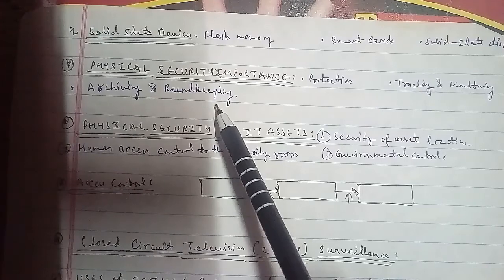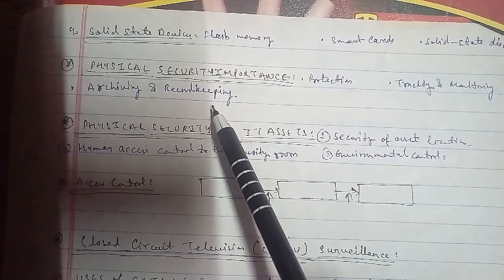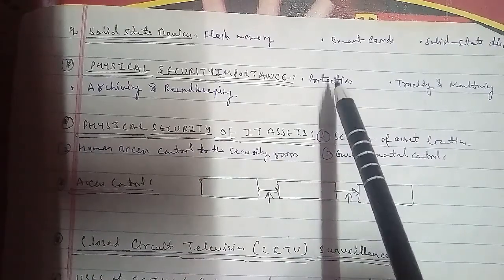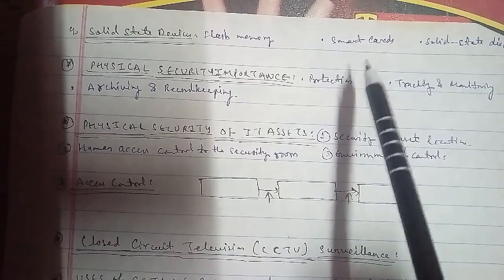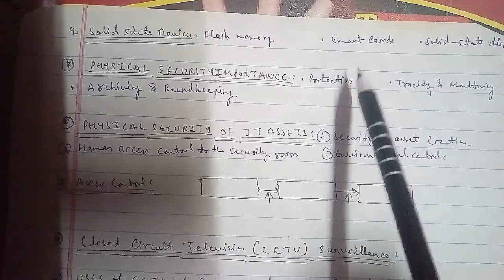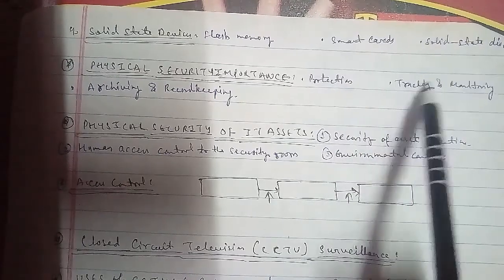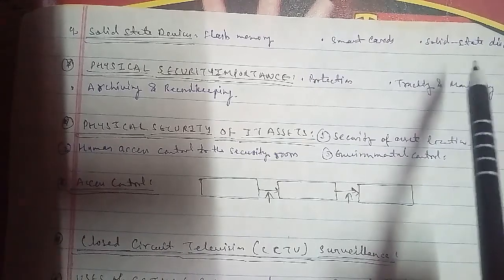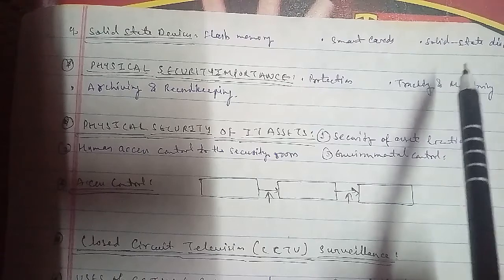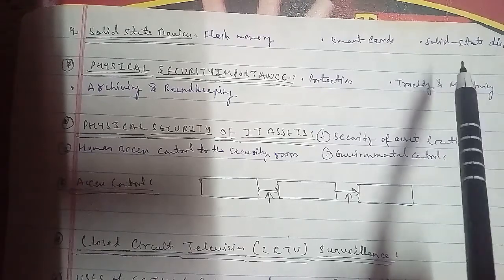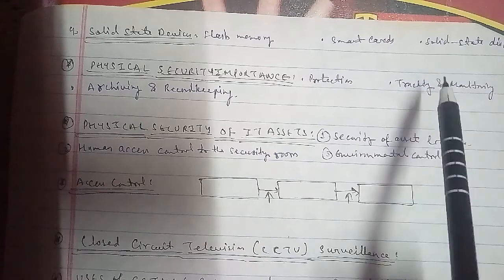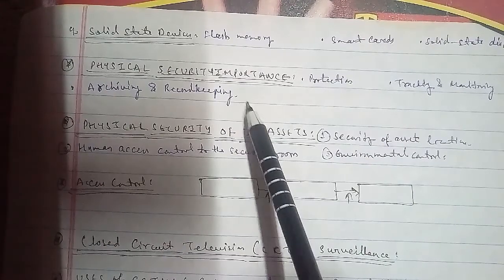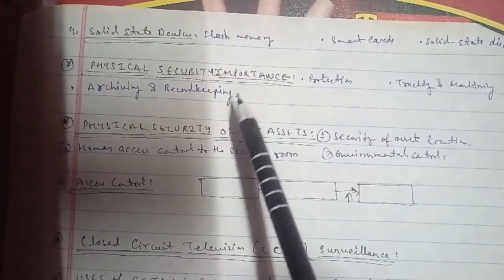In detail, for protection, one of the main purposes is to protect your property and premises against theft, crime, unauthorized personnel and attacks. For tracking and monitoring, implementing a physical security policy for surveillance throughout the premises helps the organization track and monitor the productivity and the security of the employees. For the third one, archiving and record keeping, in special cases like crime, anything that has been recorded on CCTV can be acquired for legal matters as well. Now we'll come to the physical security of IT assets.